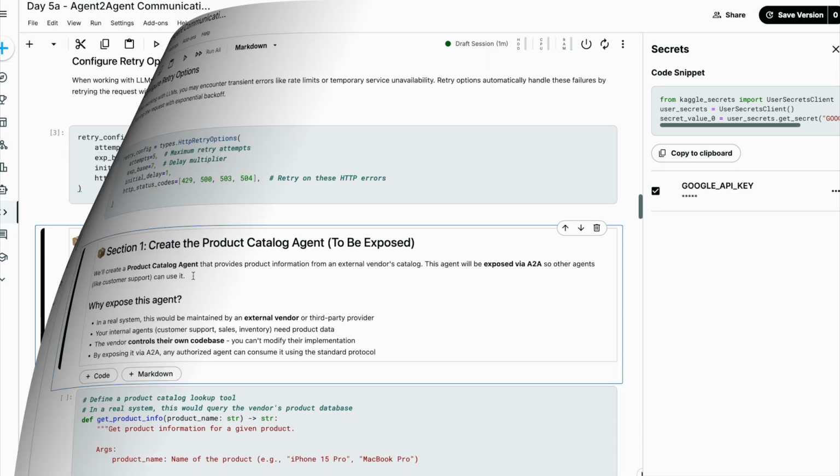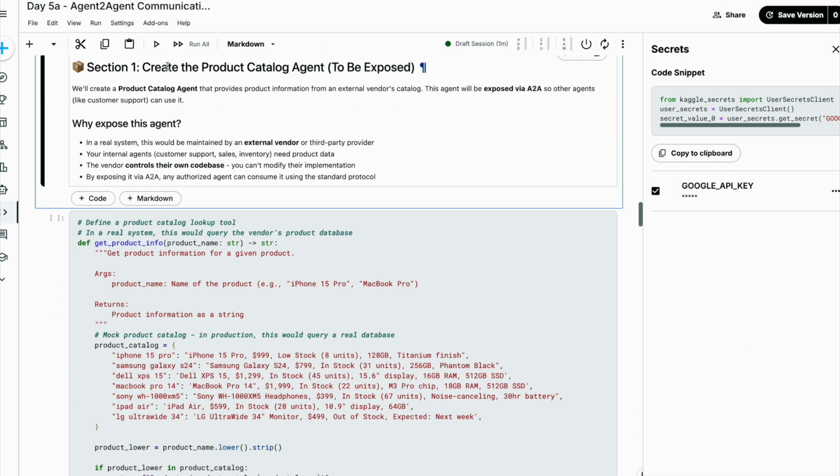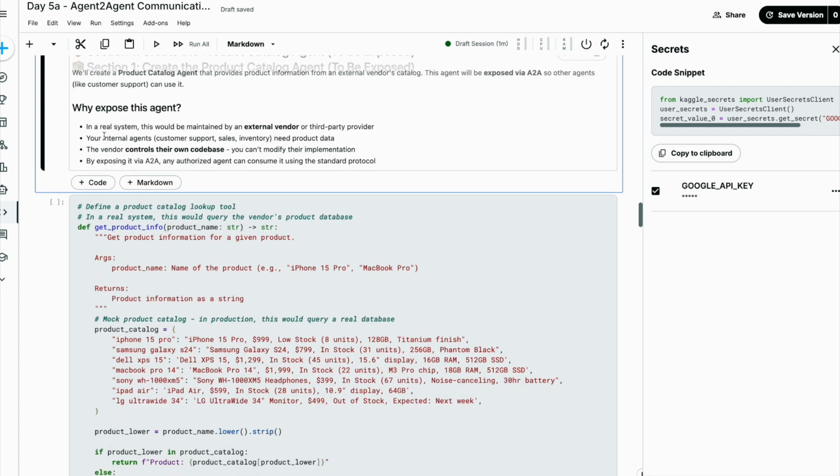This is also done. Now in section 1, what we are going to do is create the product catalog agent, which should be exposed. So the first question is, why will this be exposed via A2A? In a real system, this would be maintained as an external vendor or third-party provider.